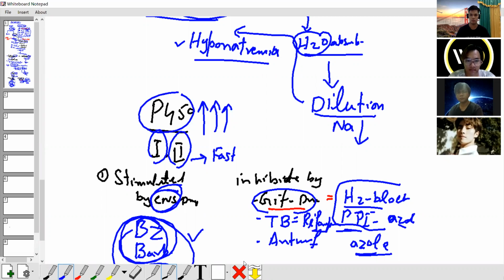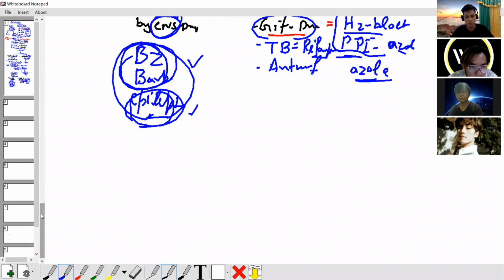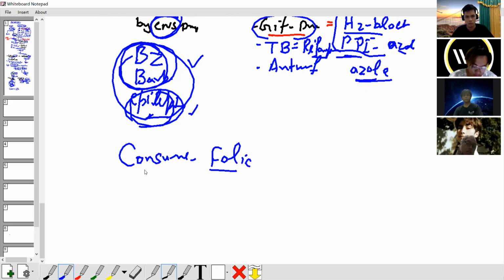So carbamazepine stimulates the P450 system also. And another thing, carbamazepine and phenytoin, valproic acid, they also consume folic acid. They consume folic acid.